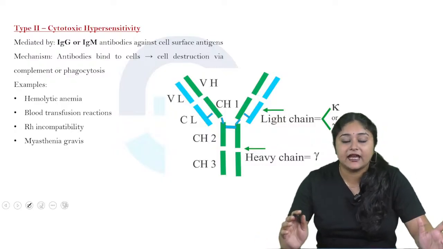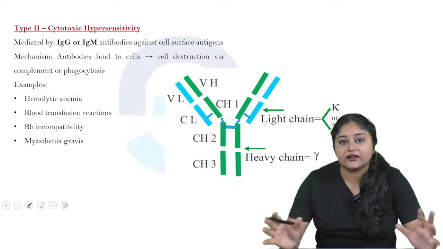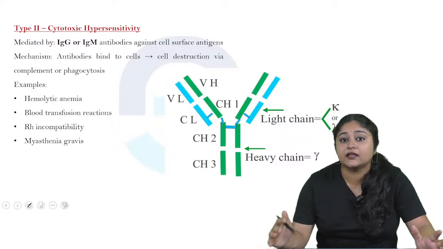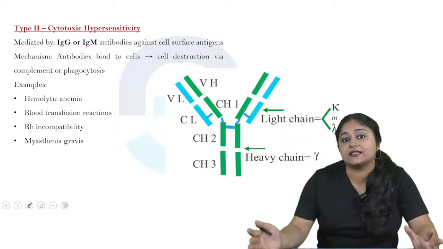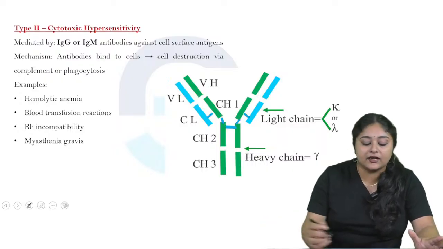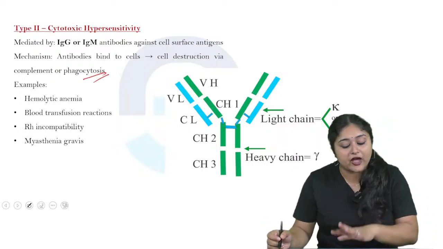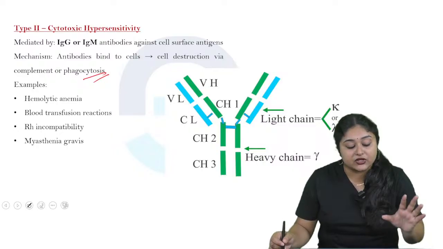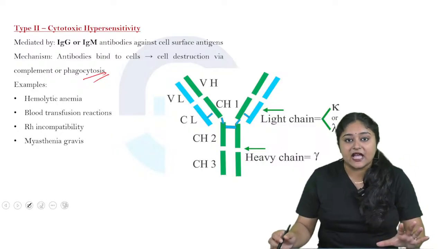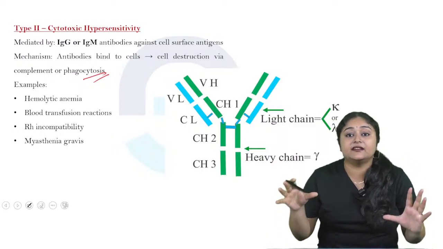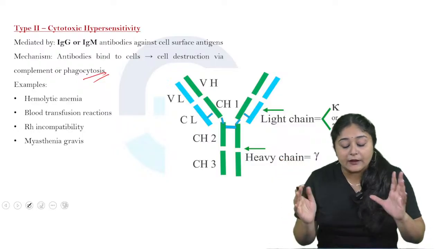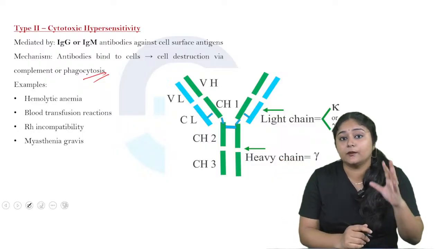Phagocytosis is when cells destroy the normal cells as well as the immune cells. So due to phagocytosis, normal cell destruction is happening. So what happens is that it comes and binds with our antigen, the proper antigen.